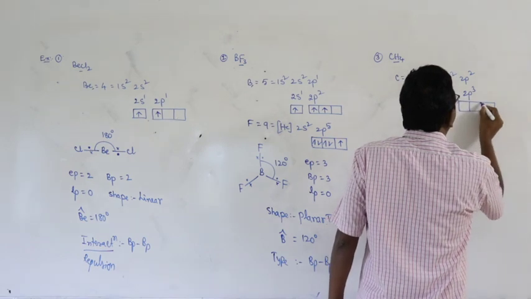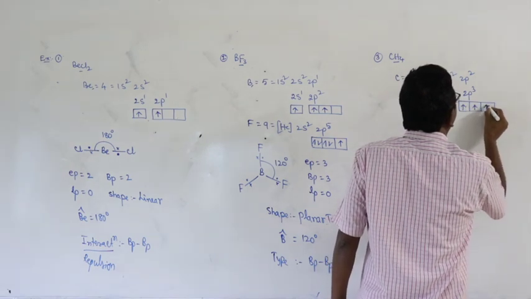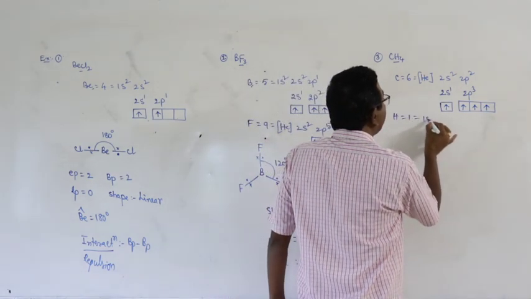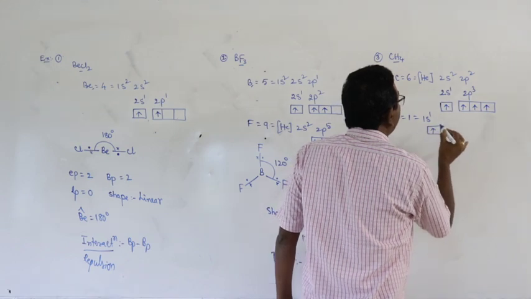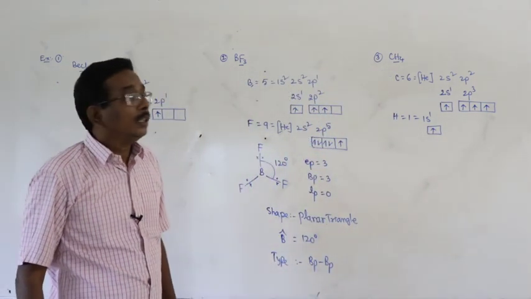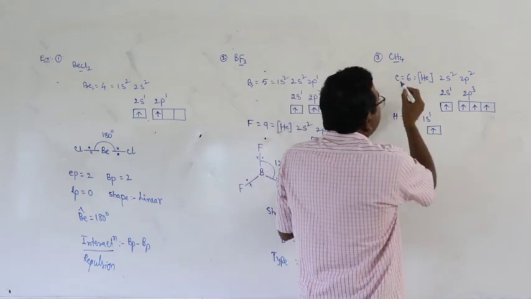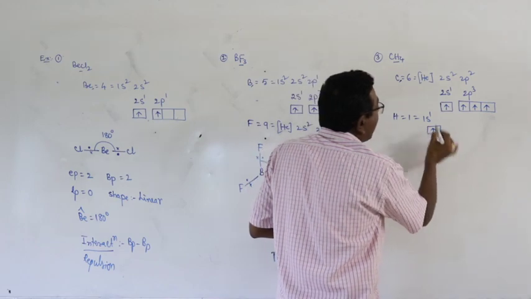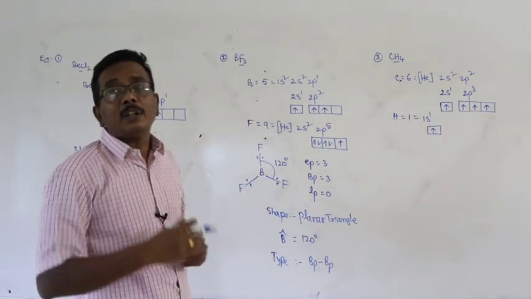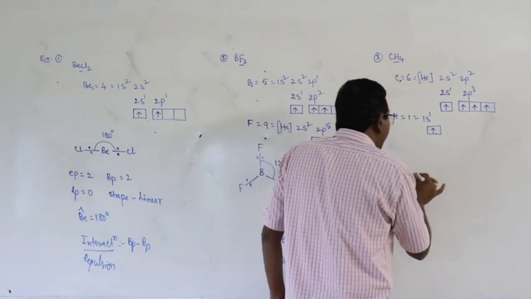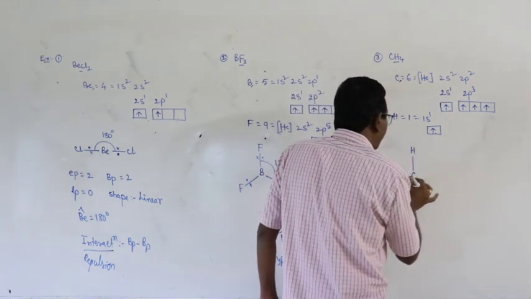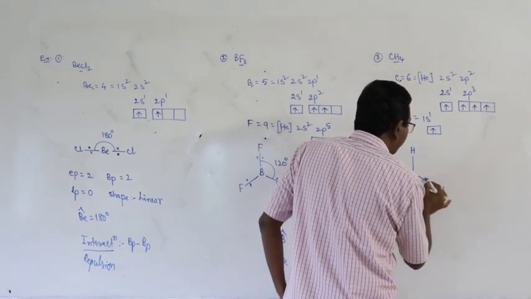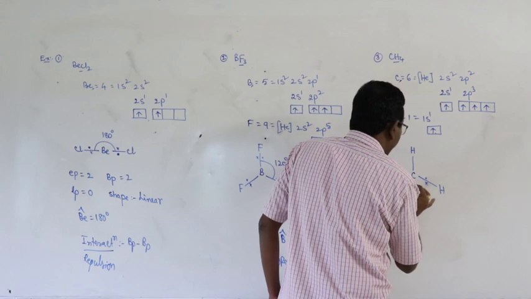Then the number of unpaired electrons available is equal to 4. They can be given as follows. And for hydrogen, the electronic configuration of each hydrogen atom is 1s1, an unpaired electron. Now the 4 unpaired electrons of carbon pair with the unpaired electrons of the 4 hydrogen atoms and cause the formation of 4 bond pairs. These are the bond pairs.